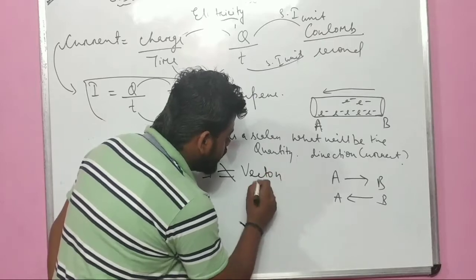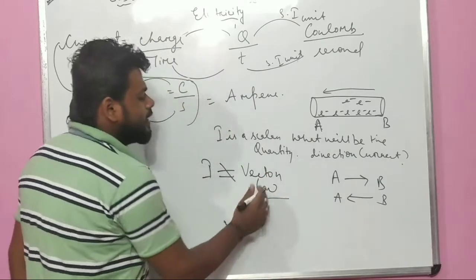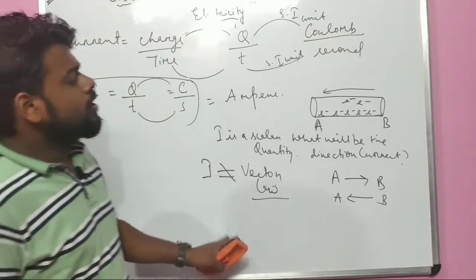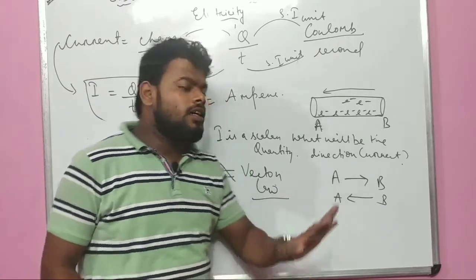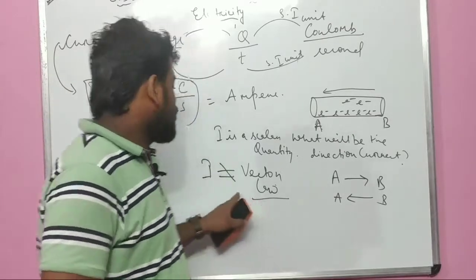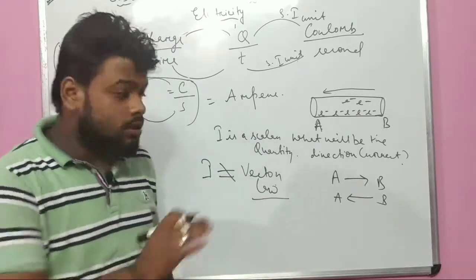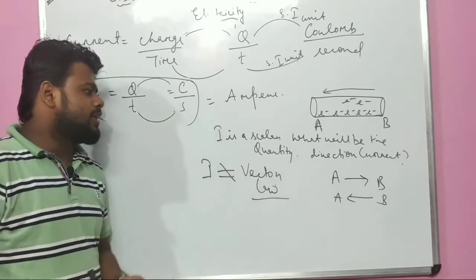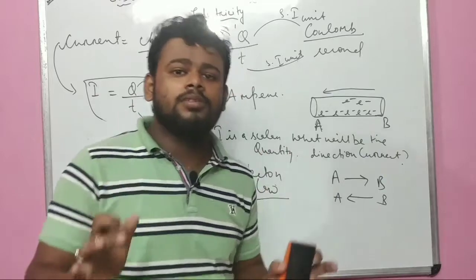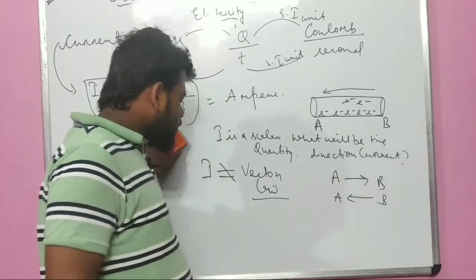Now you will be reading this in 11th and 12th class. आपके लिए इतना ही याद रखो. Is current a scalar quantity or a vector quantity? Current is a scalar quantity. Why? Because it does not follow vector law. Very important logic. It also comes in the exam. Whatever I am saying, it definitely comes in the exam. You can check it also.